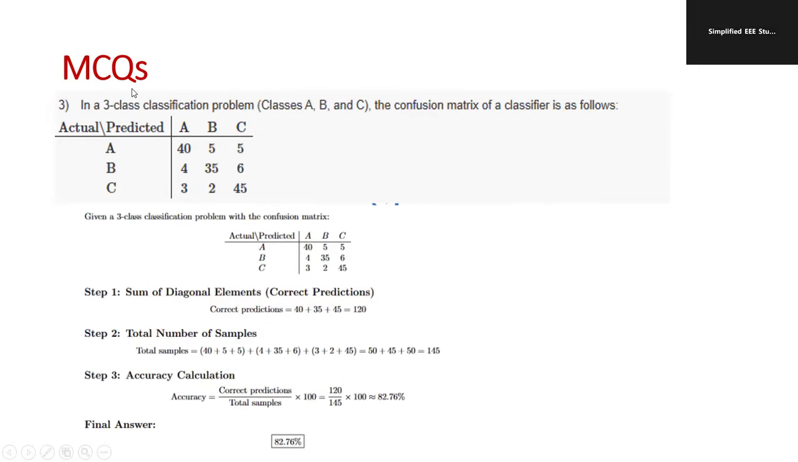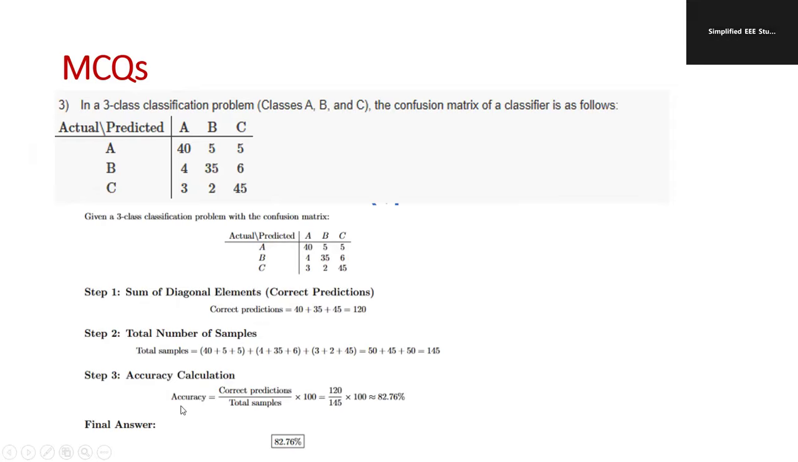So you can have the numerical example. A three-class classification problem, class A, class B, class C, is given in the form of a confusion matrix. Here you are supposed to calculate the accuracy. How to calculate the accuracy? First of all, you have to calculate the sum of the diagonal elements: 40 plus 35 plus 45. Make a summation, that is 120. Calculate the total samples: 40 plus 5 plus 5 plus 4 plus 35, all the elements you are supposed to add.